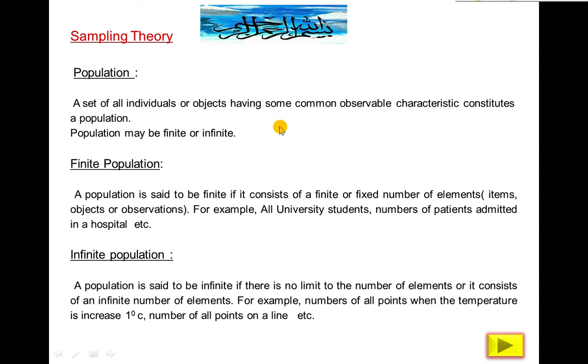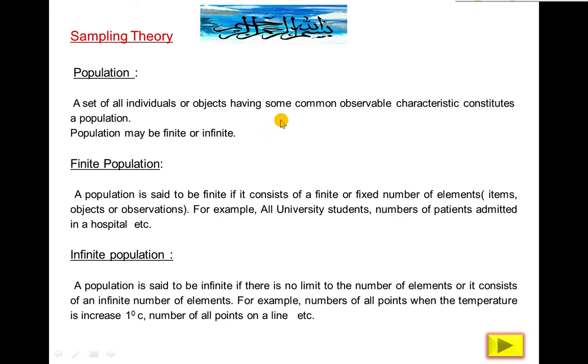But suppose you collect the data of this first year class and you want to study the qualification or analyze the IQ test, so this class will be a population, because the qualification of this class is the same for all students, boys and girls.